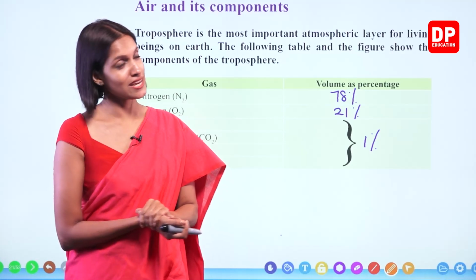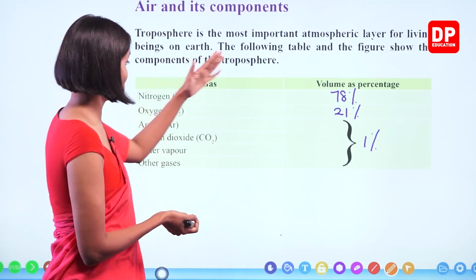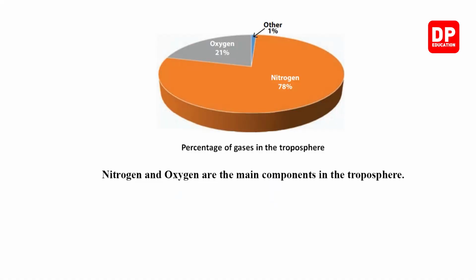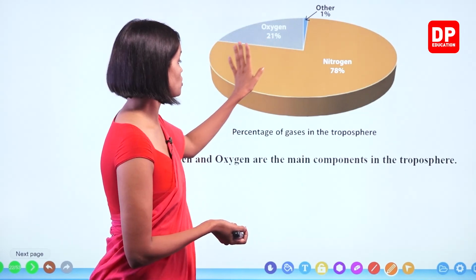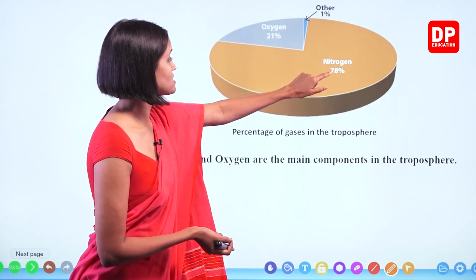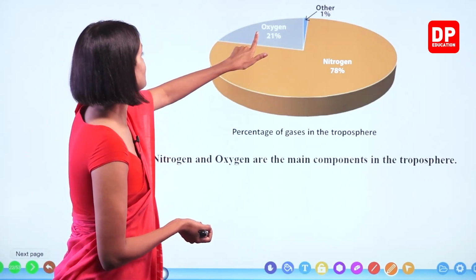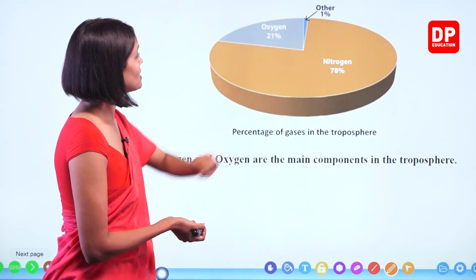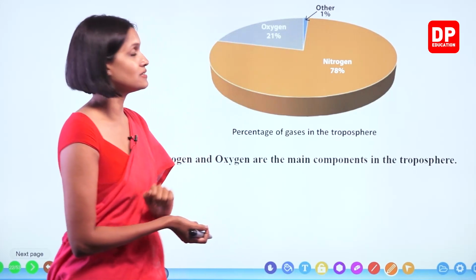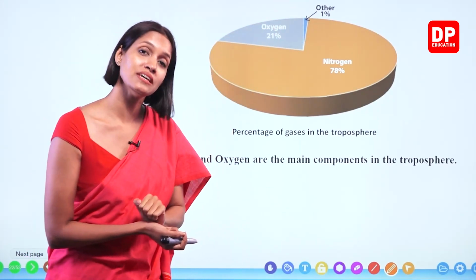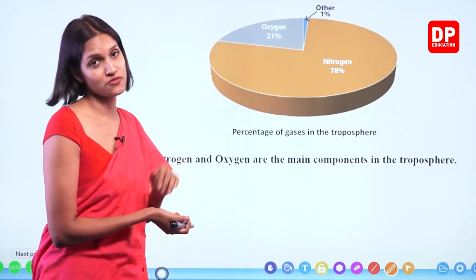Okay, children. So the same thing is represented as a graph in the next one. Percentage of gases in the troposphere. Nitrogen 78%, the most abundant gas. And then oxygen 21%. And the other gases make up 1% of the entire troposphere.